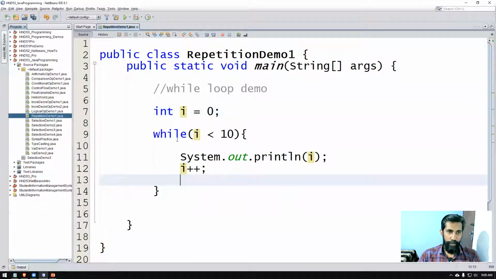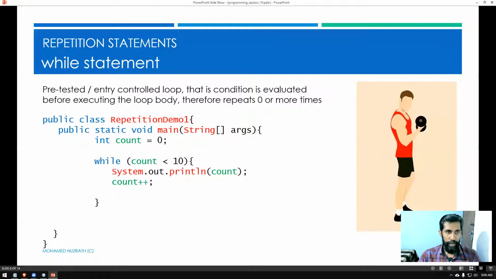Okay, since you have done this practice, let's move on to the next section, which is the next type of loop. That is why I told you the while loop is an entry controlled or pre-tested loop. Before executing the loop body, the condition is executed. That is the meaning of pre-tested or entry controlled loop.